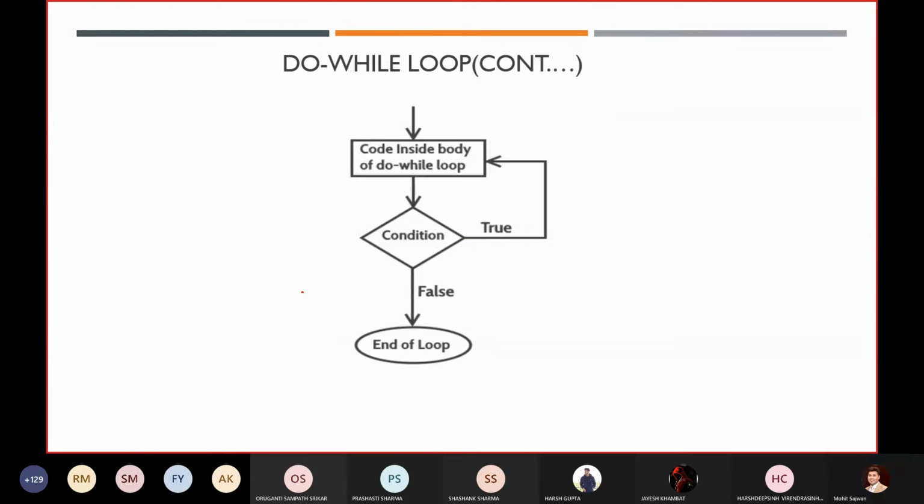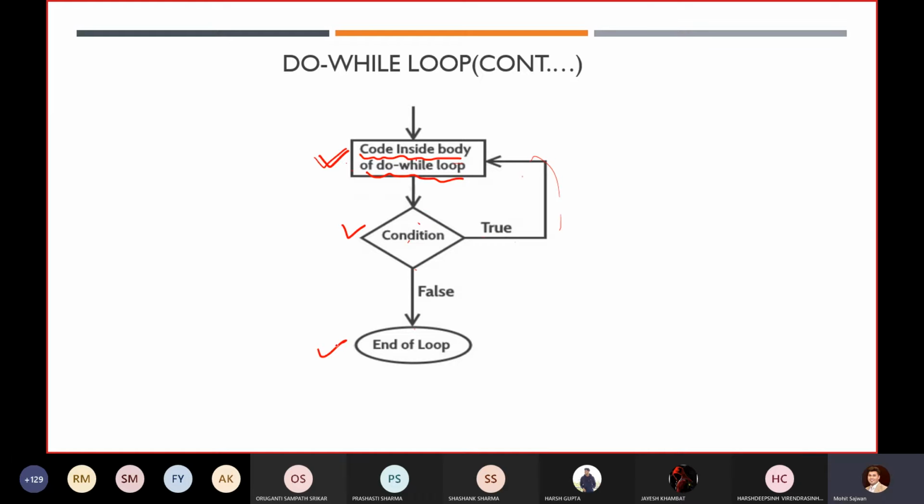Okay. So first of all, you can see it over there: the code inside the body of do while will be executed once, whether the condition is true or false. Then after that we are checking for the condition. If it is true, then again we are going to execute those statements.